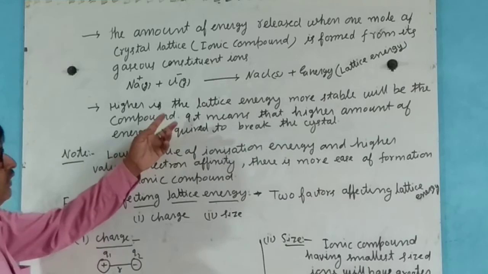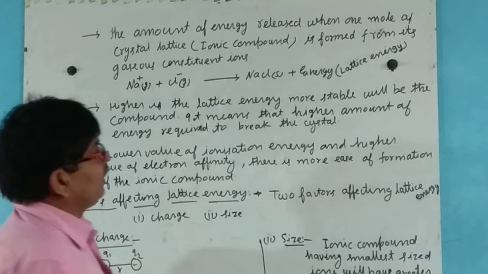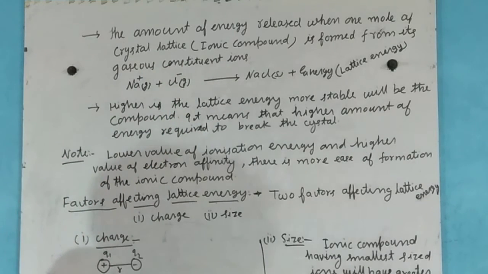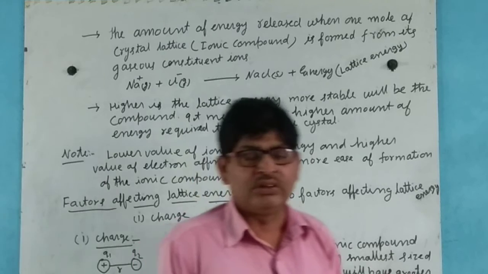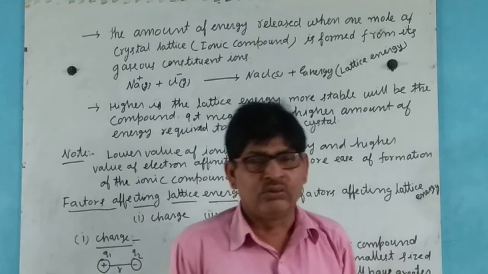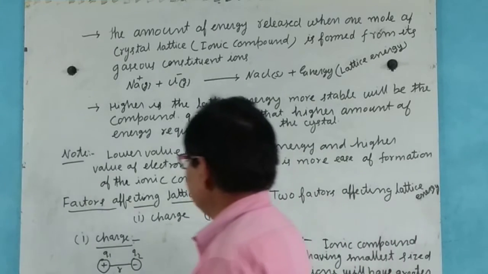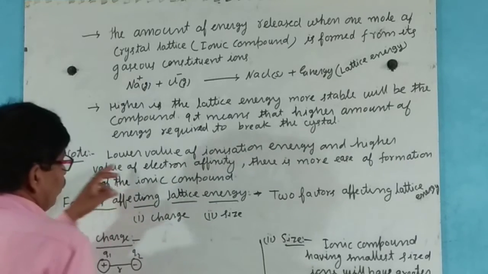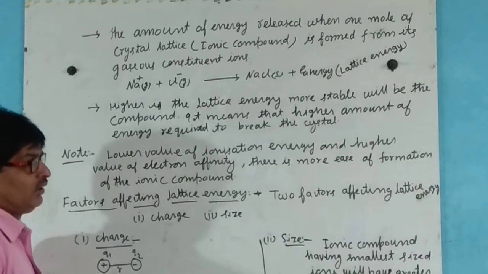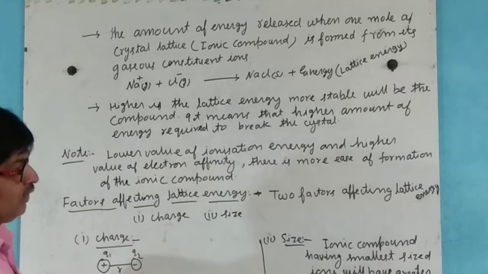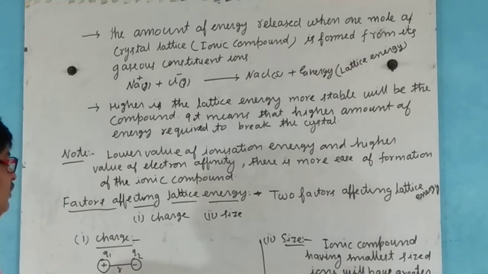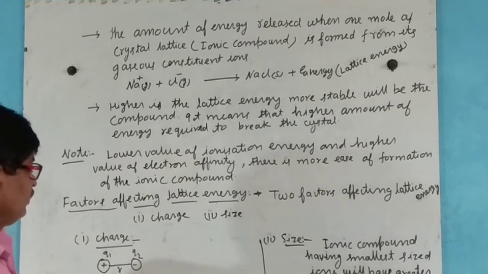Here the amount of energy released when 1 mole of ionic compound or crystal compound is formed from its constituent ions, that energy is known as lattice energy. Here, note: lower value of ionization energy and higher value of electron affinity make the formation of ionic compounds easier.